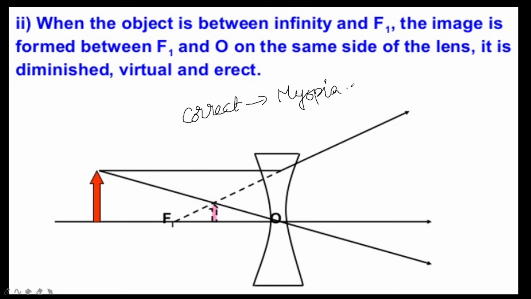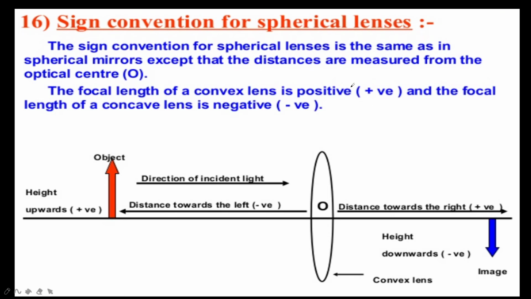Now the next topic is new Cartesian rule, sign convention. If you are very clear with the spherical mirrors sign convention, it is easy to understand: along with the direction of the incident light ray is the positive sign, against the incident light ray it is negative sign. So what is sign convention for spherical lenses?